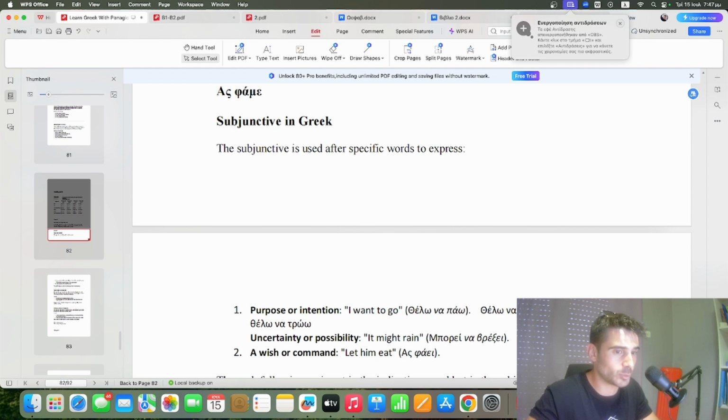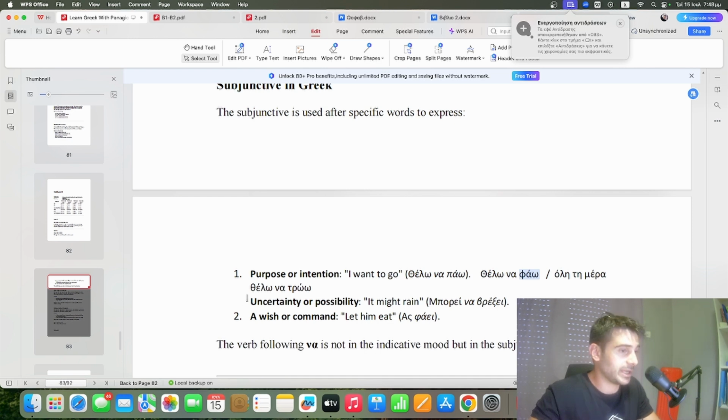That's the difference between the simple subjunctive and the continuous subjunctive, and it's very important and it's also very difficult. You will see as you start speaking Greek that at the beginning you will make a lot of mistakes, but don't worry, σιγά σιγά everything will be easier for you. It just needs practice. So it also expresses uncertainty or possibility.